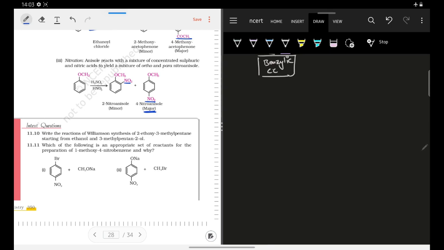Okay, now let us try to move to the in-text questions. So 11.10 says write the reaction of Williamson synthesis of 2-ethoxy 3-methyl pentane. Okay, starting with ethanol and 3-methyl pentan-2-ol.